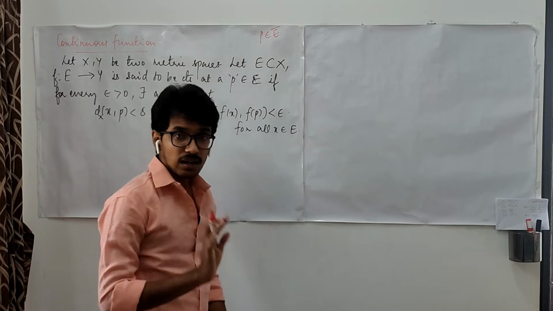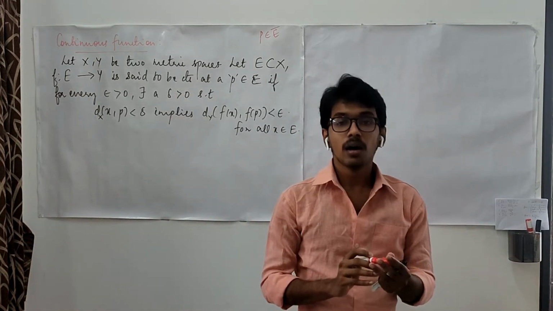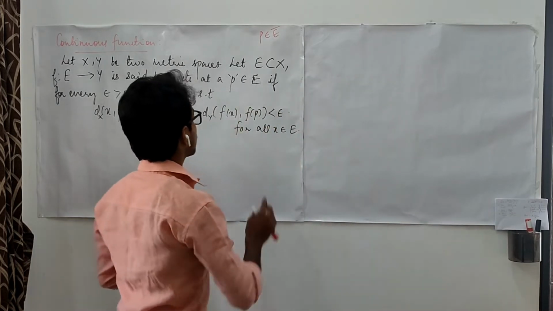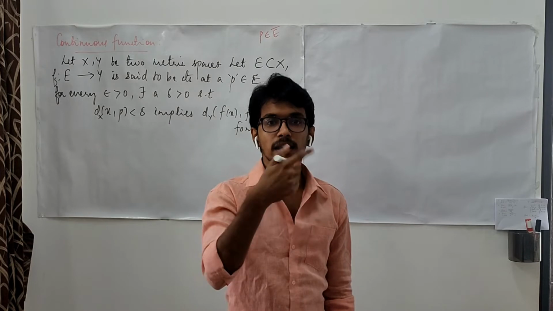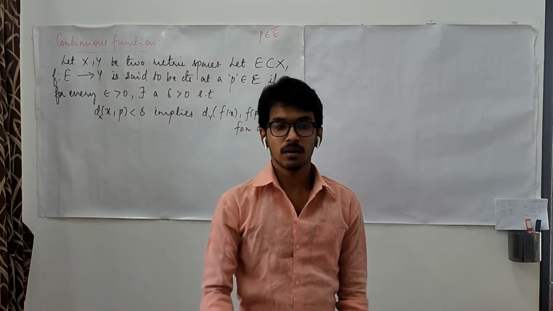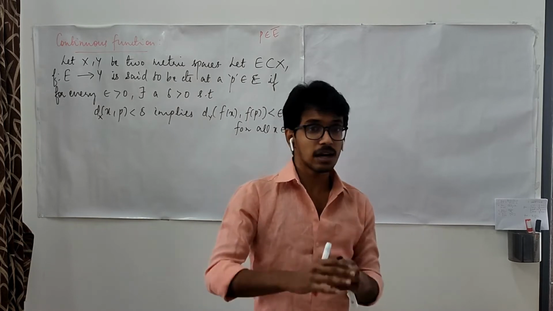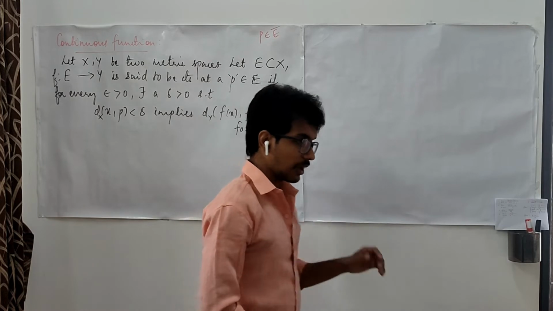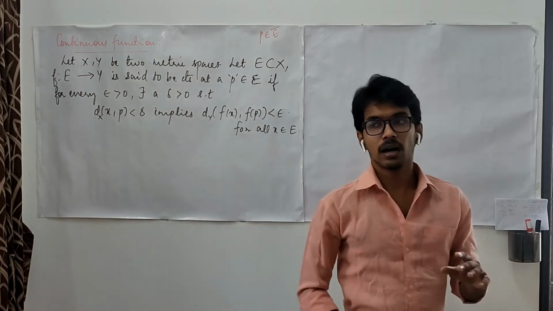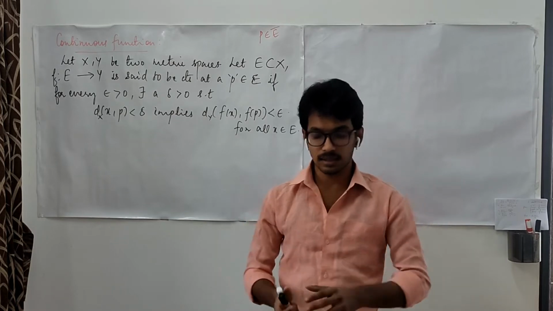Here we are saying that p has to be a member of E, which means the function has to be defined at that particular point so that continuity of the function at that point can be spoken of. But in order to define a limit at a particular point, the function may not be defined at that point at all. We have seen some examples, and we are going to see some more examples, where I will make these things clear.